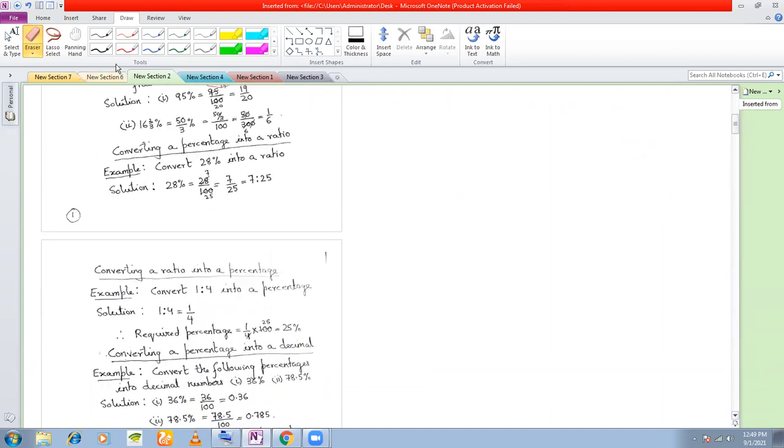Converting percentage into a ratio. So if I give you, say, 28%, and you need to change it into a ratio. Ratio means a fraction only. So you divide this by 100, and then you can cancel. First you convert it to a fraction, and now this fraction you can write as a ratio. This ratio is 7:25. This is how you convert percentages to ratios. First convert to fraction, then write it as a ratio.